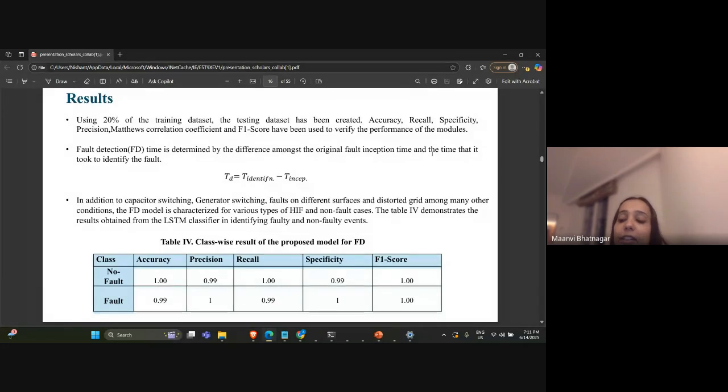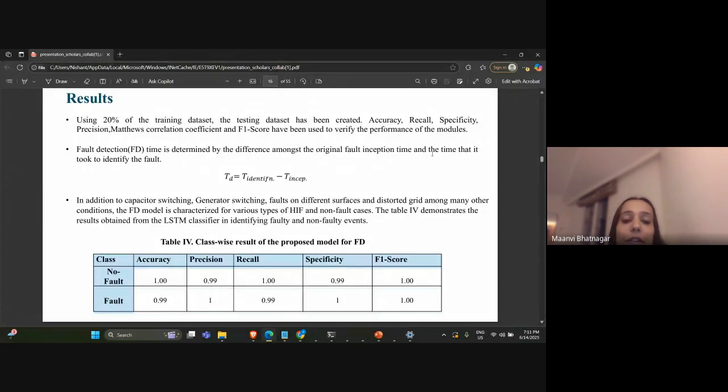If it gets delayed, the system security is hampered and the stability of the power system is at risk. If we get the fault detection time to be very low, then the location of the fault can be timely detected, and the outage time can thus be minimized.